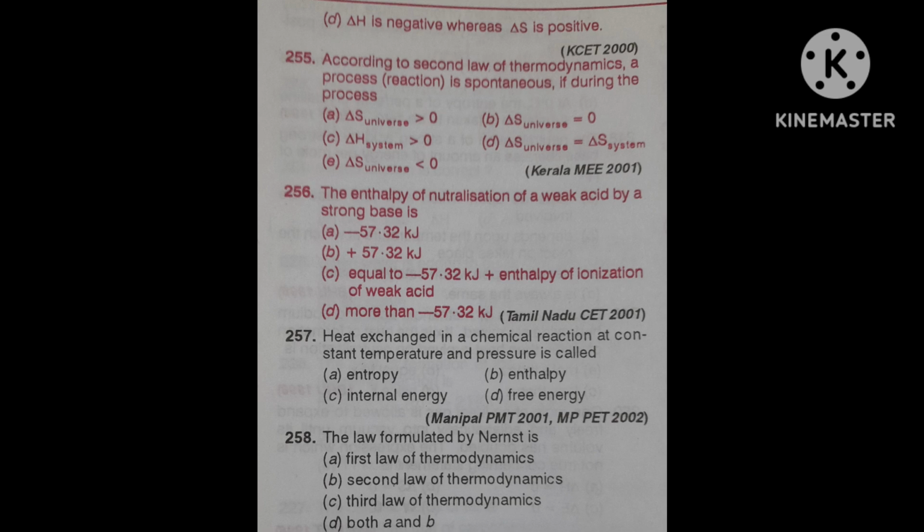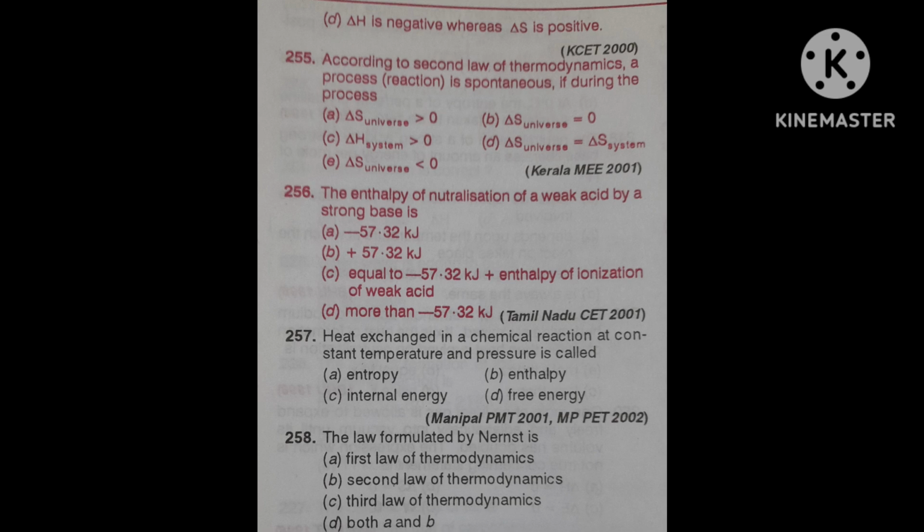Okay, correct answer is option C. Enthalpy of neutralization of a weak acid by a strong base is minus 57.32 kilojoule plus enthalpy of ionization of weak acid.